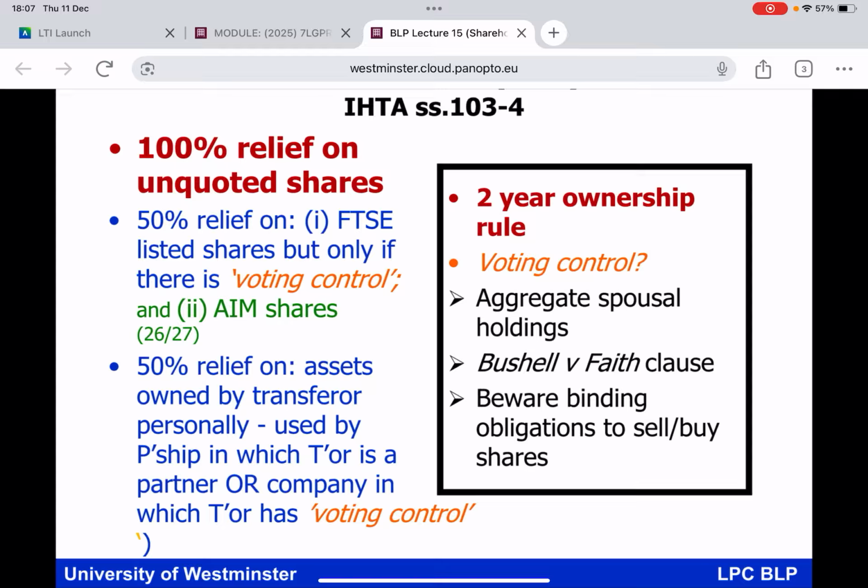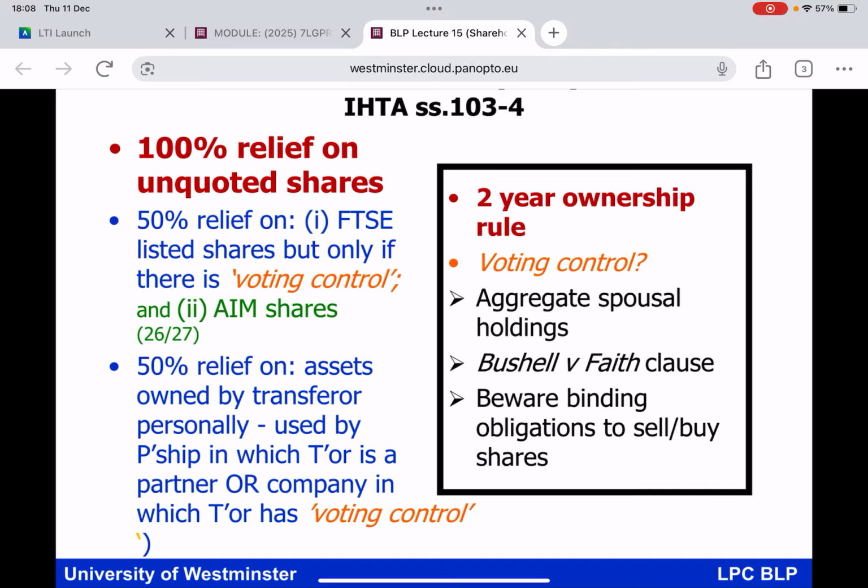Very attractive. What would you have to show to qualify for 100% BPR on a shareholding in a private limited company? 2 years ownership. So if you die owning shares in a private limited company and you've held those shares for at least 2 years, the estate would claim 100% BPR against their value as you started to think about doing the IHT calculation. What about FTSE listed shares on the main stock exchange?